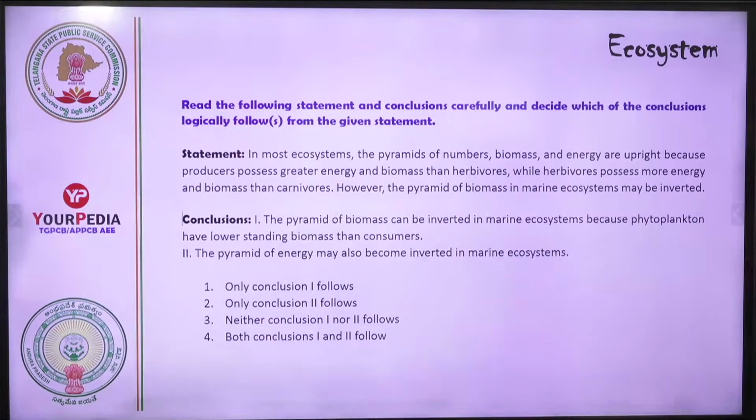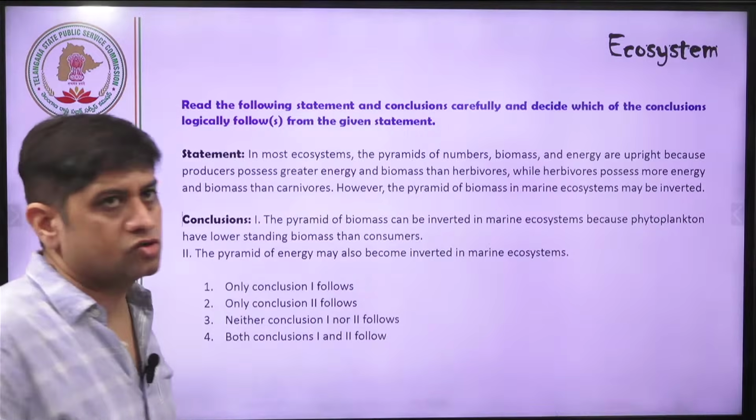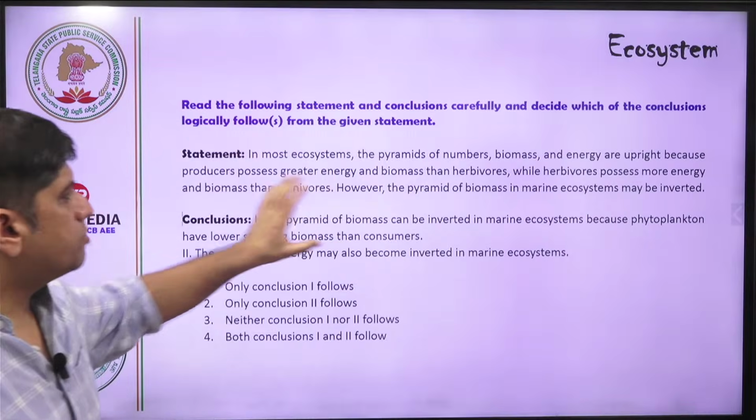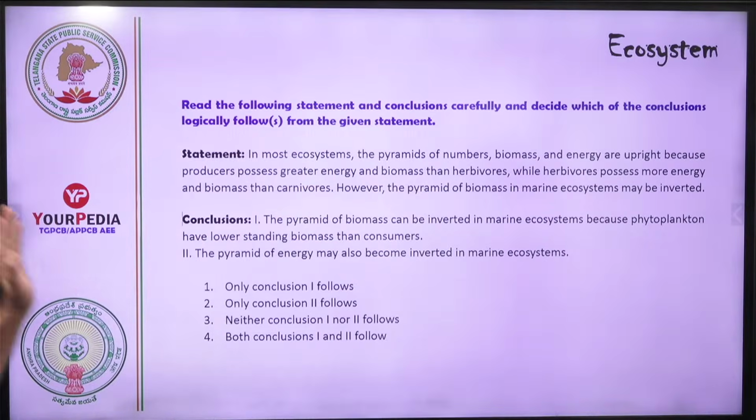Okay, statement and conclusion type question, friends. Go for it. We are practicing the questions. You have read all the topics now, all the videos, all the documents. Now it's time for you to practice. In most ecosystems, pyramids of number, biomass, and energy are upright because producers possess greater energy and biomass than herbivores, while herbivores possess more energy and biomass than carnivores. However, the pyramid of biomass in a marine ecosystem may be inverted. Okay.